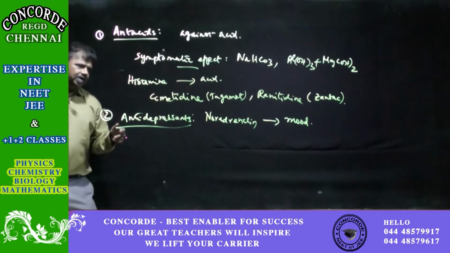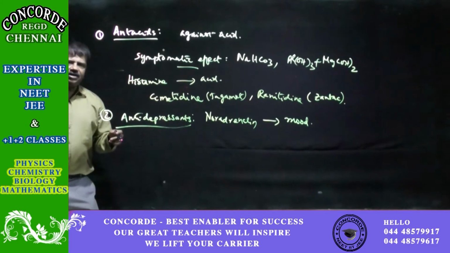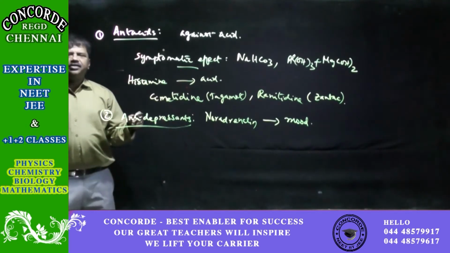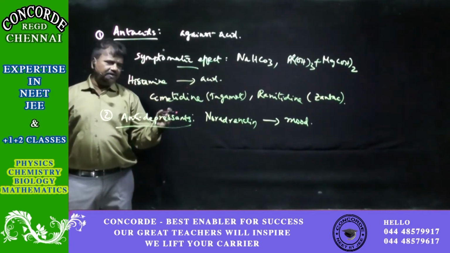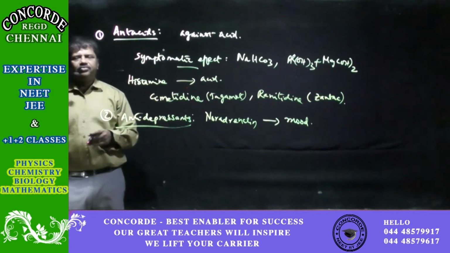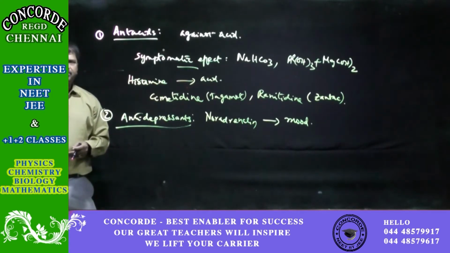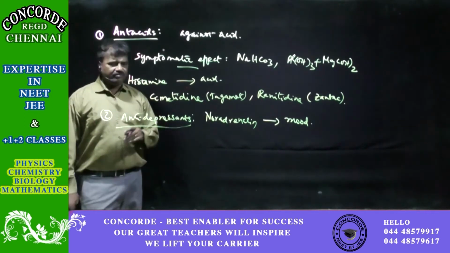In case the noradrenaline is secreted less, or if certain enzymes destroy the noradrenaline, it doesn't remain for a long time. So there is a scarcity of noradrenaline sitting on the receptor site, causing depression.